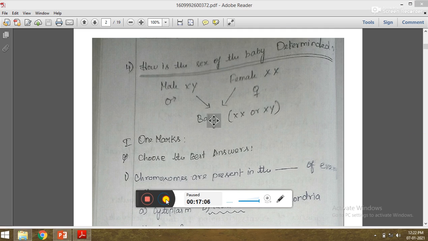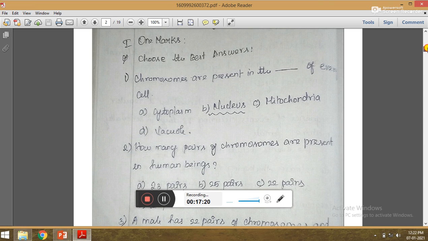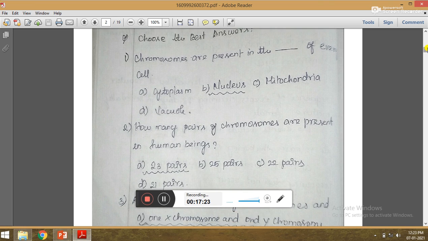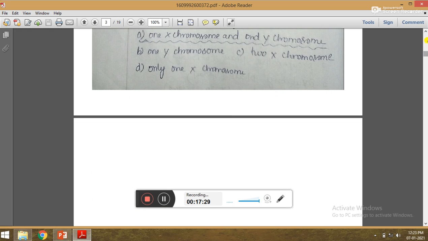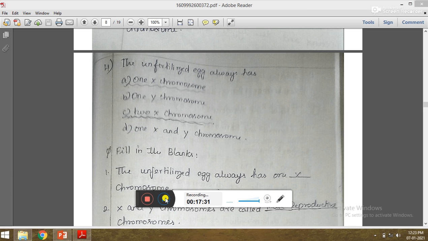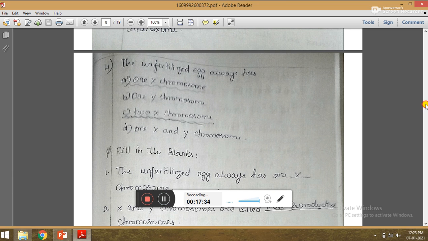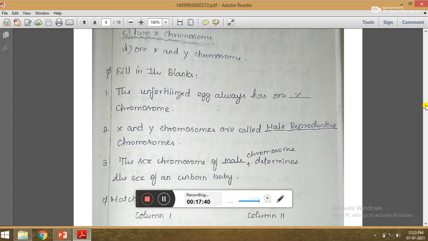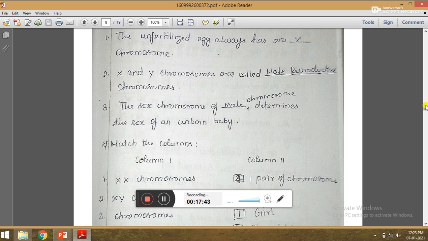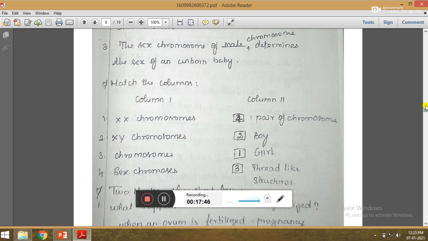Then fourth subtopic is, how is the sex of the baby determined? This subtopic has 3 select the correct options, 4 choose, 3 fill-ups and match the columns. 4, you can see here.